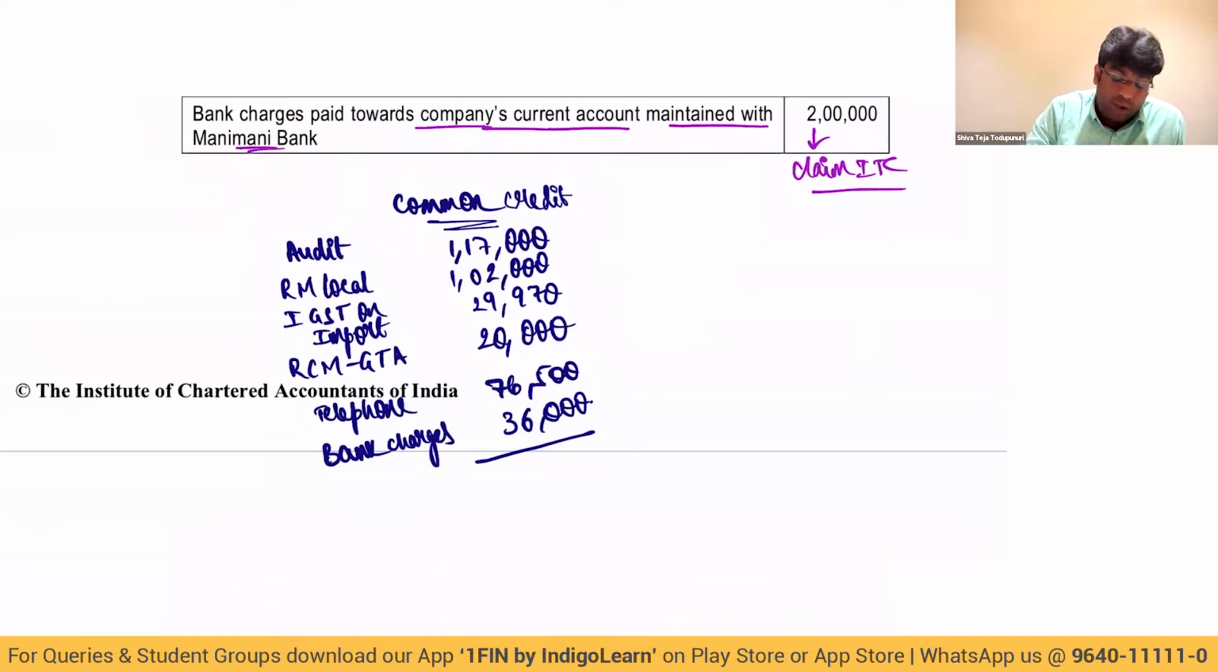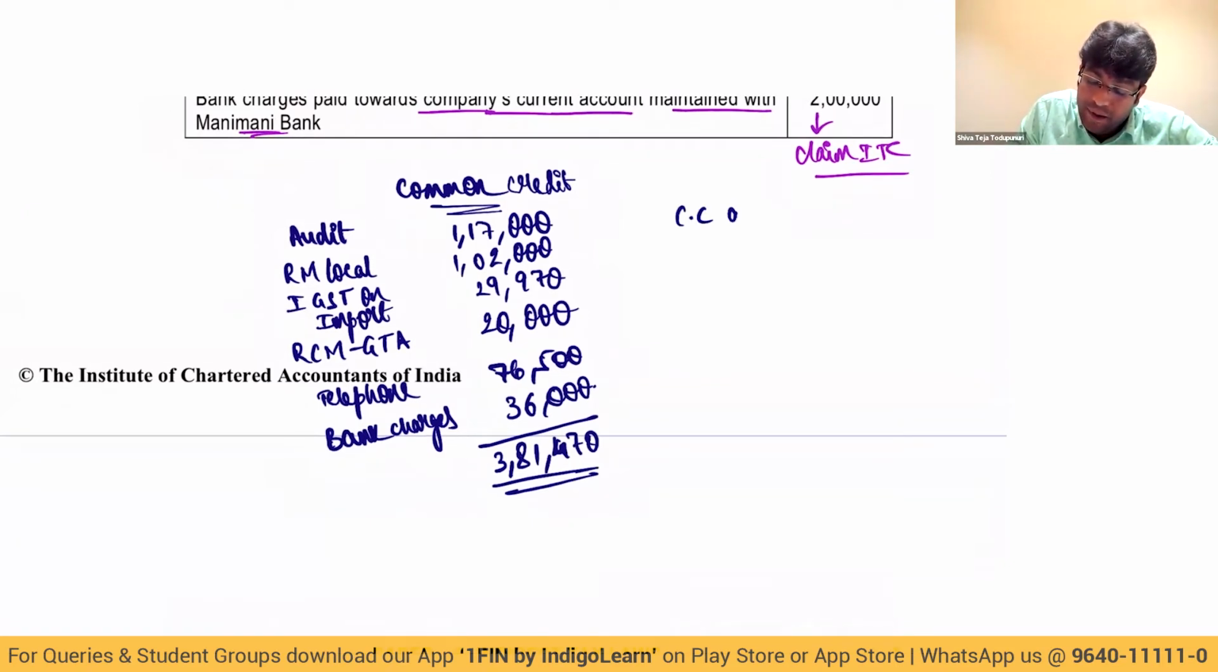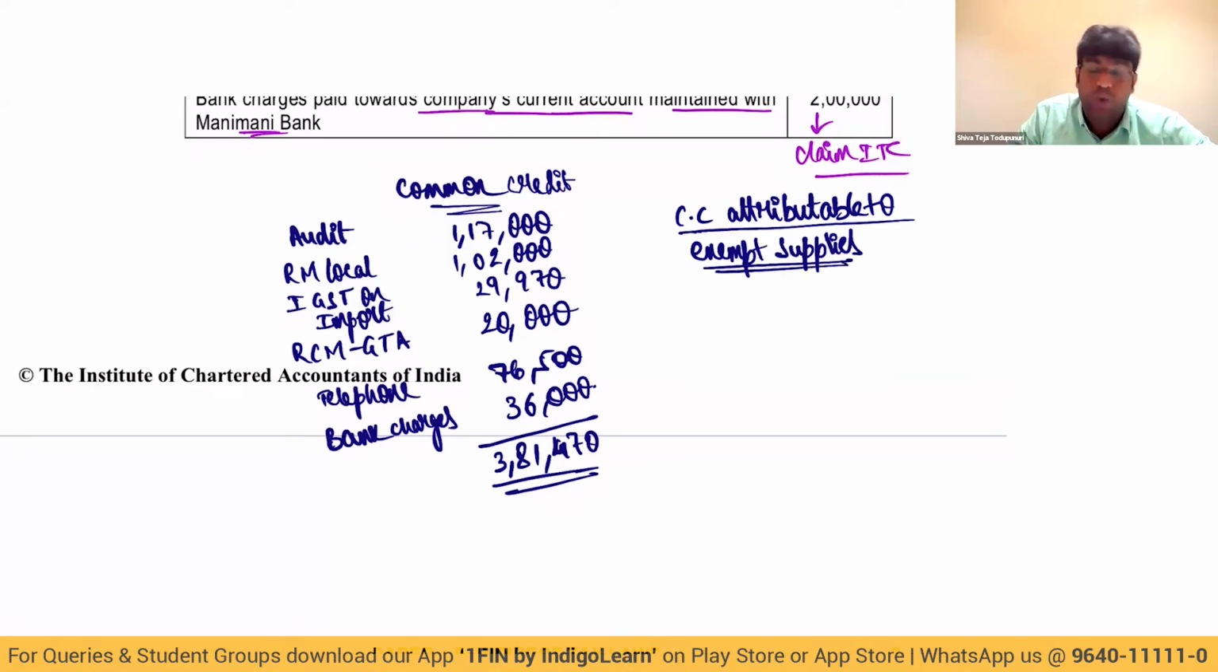1,17,000 plus 1,02,000, 29,970, 20,000, 76,500, 36,000. So my common credit will be 3,81,470. No doubt about it. Now tell me, common credit attributable to exempt supplies. Now let's see what is the common credit attributable to exempt supply.